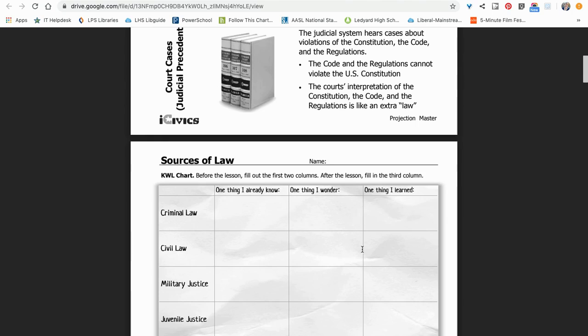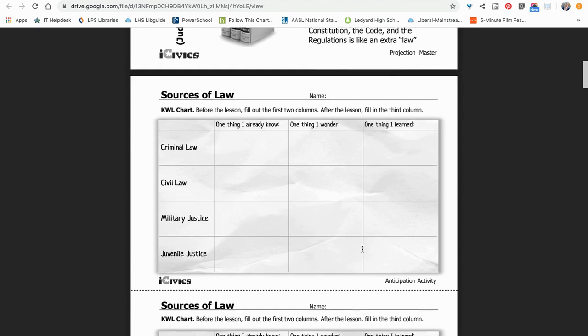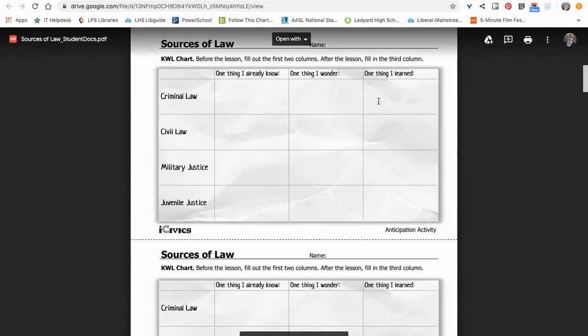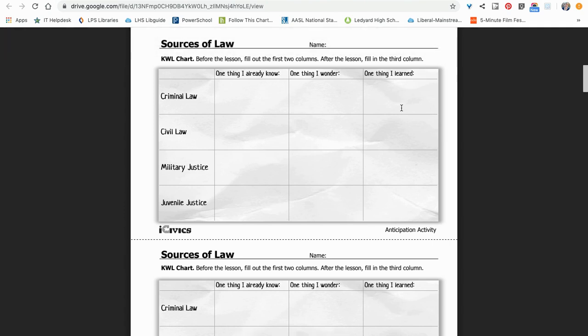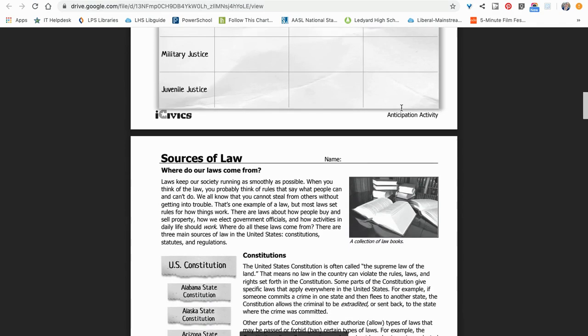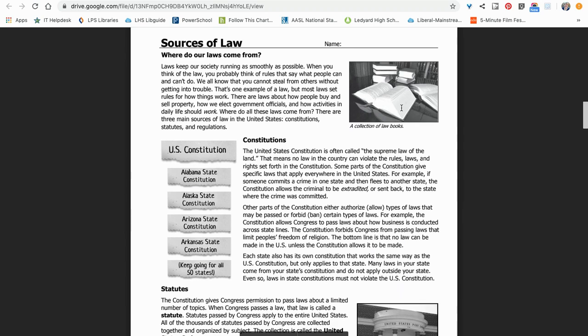Okay, got all that? So this KWL chart, sources of law, what do you know? What do you wonder? What have you learned? We're going to skim right over that. That's not even in your Google form. And I'm hoping that you've already looked at that Google form and seen what questions you should be listening for right now.